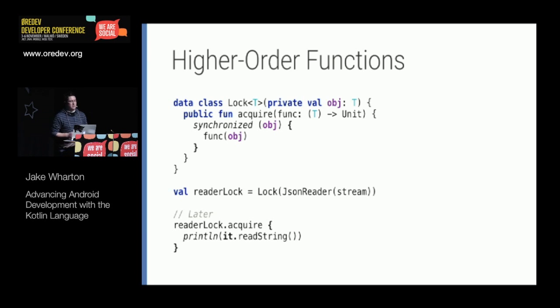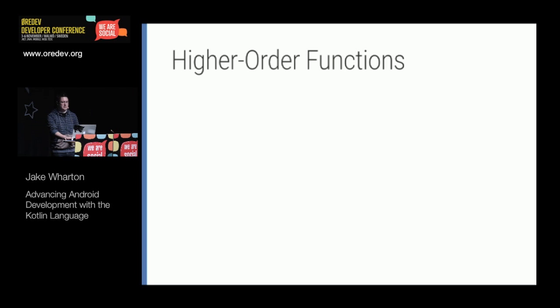So later on in the code, we call this acquire method, and it's going to synchronize on that instance and then pass it to the function that we gave it. And so in this case, I read a string from this JSON reader, and we can only do that if we have the lock. And so now here, we're not dealing with locks at all. We're not dealing with the explicit synchronization and having a lock and the JSON reader. It's impossible for us to access that JSON reader without taking the lock. Solving bugs, preventing bugs before they even happen.